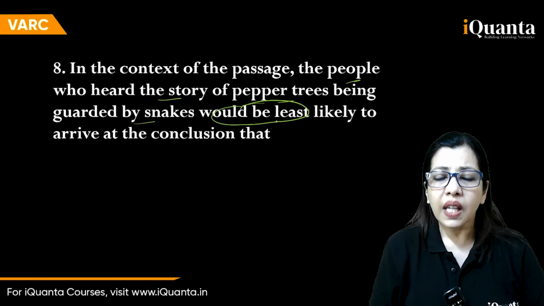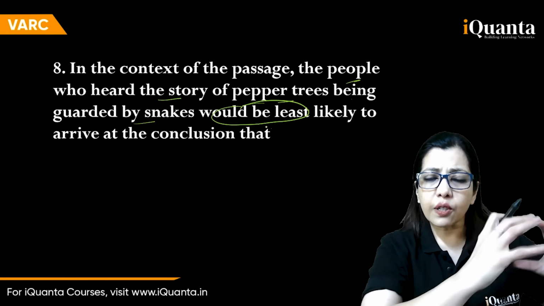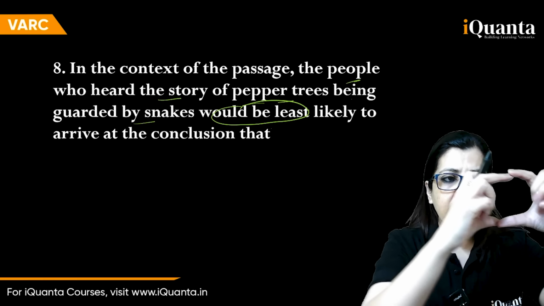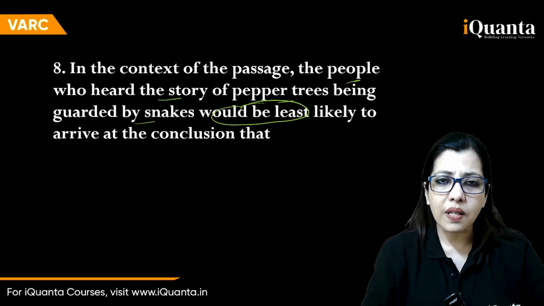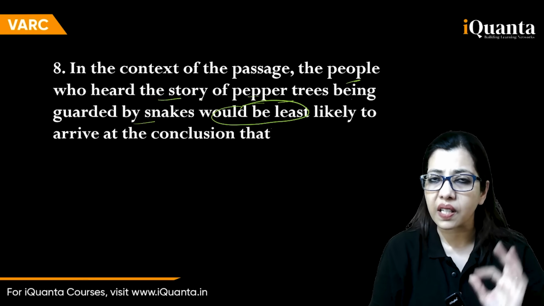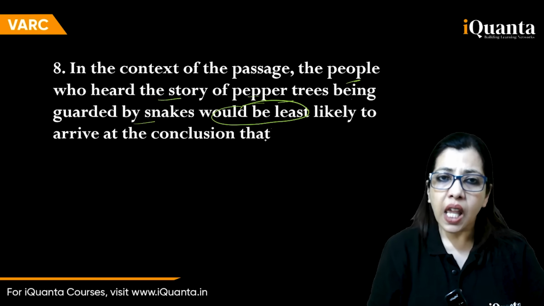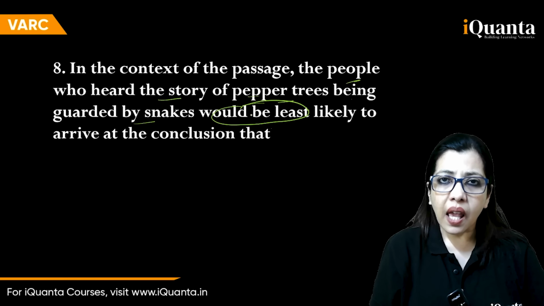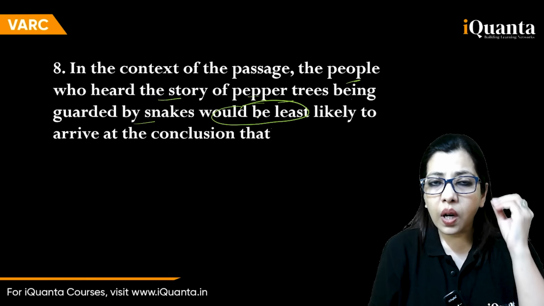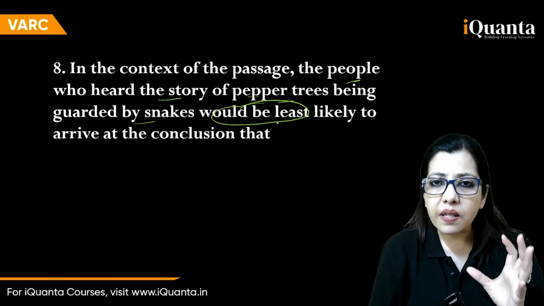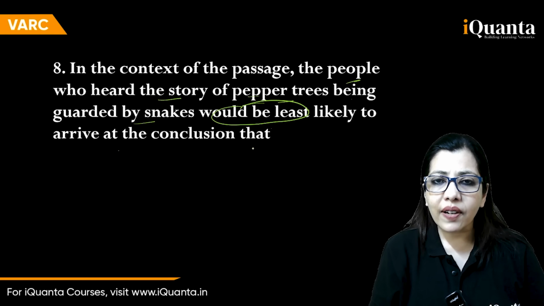Do you see this here? That means you need to first go and understand what that portion was about, the story of pepper trees. Once you go and get the points from there, on that basis, the people who heard the story would be least likely to arrive at the conclusion that.